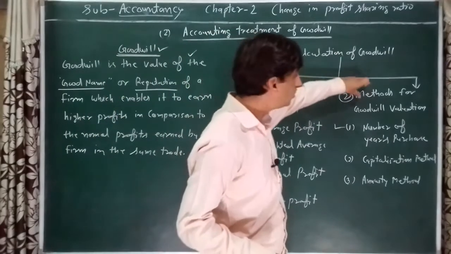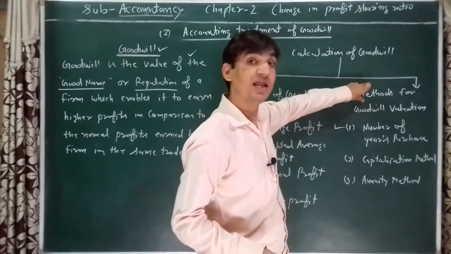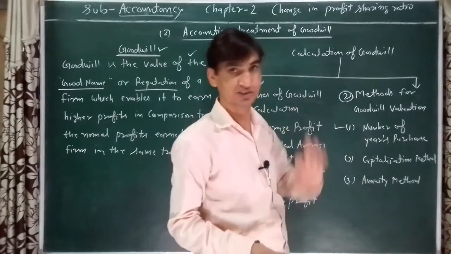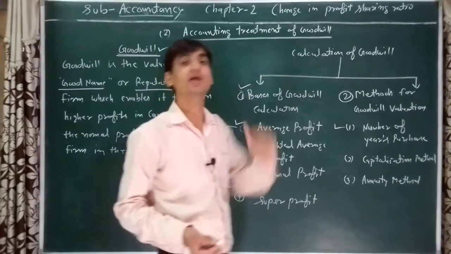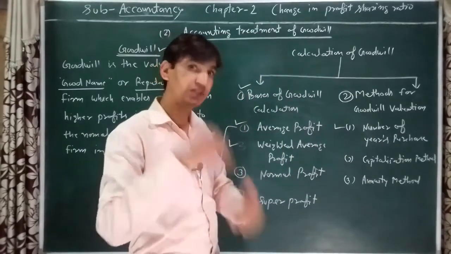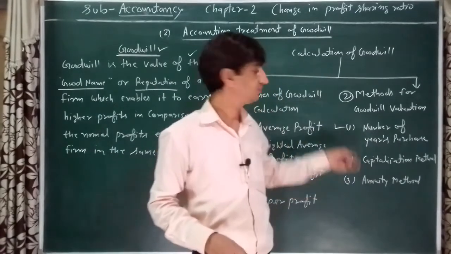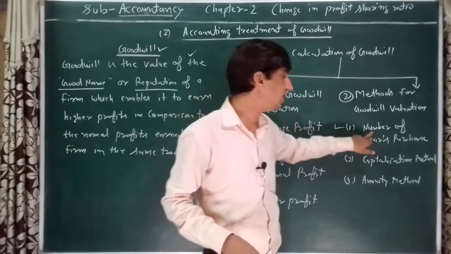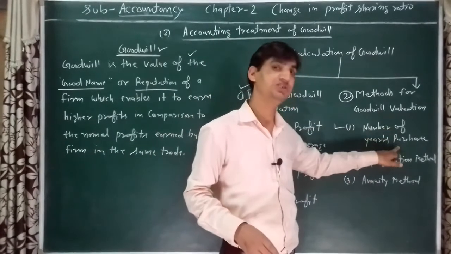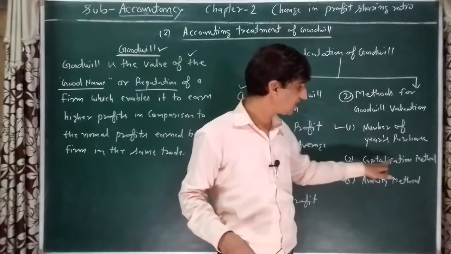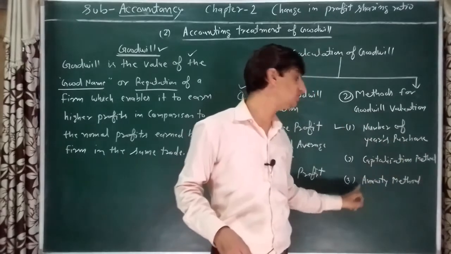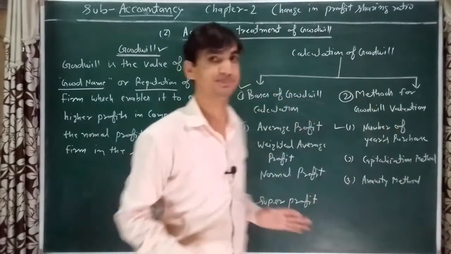Goodwill can be calculated by using three methods. There are approximately 10 or 11 methods, but in the 12th standard syllabus only these three are applicable. The first is the number of years purchase method, the second is the capitalization method, and the third is the annuity method.